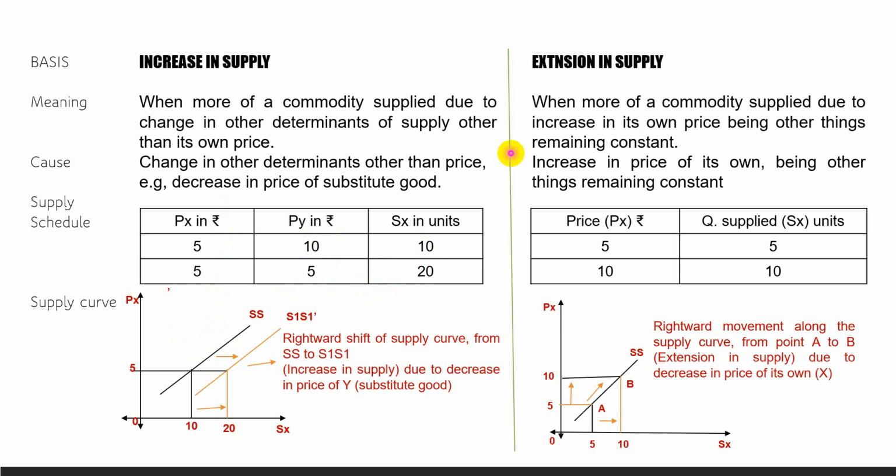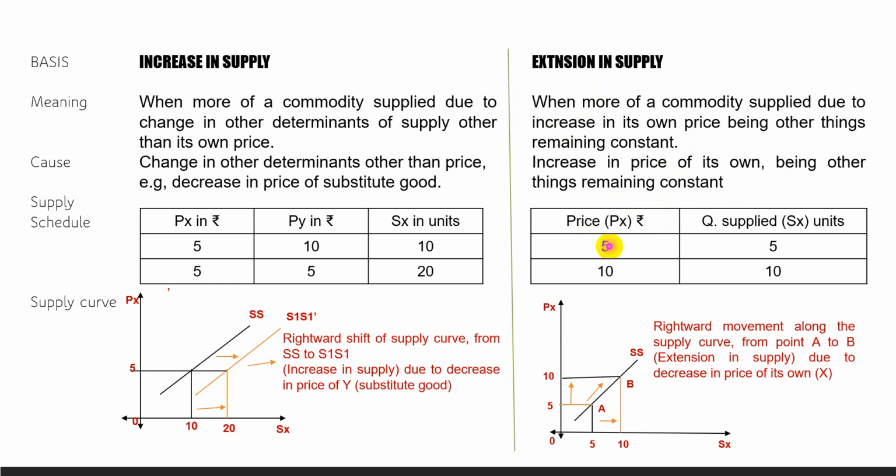Now let us see extension in supply, or increase in quantity supplied. Extension in supply is when more of a commodity is supplied due to an increase in its own price, other things remaining constant. Then what will be contraction in supply? When less of a commodity is supplied due to a decrease in its own price, other things remaining constant. Only the words change: more becomes less, and increase becomes decrease. An increase in its own price, other things remaining constant, causes extension in supply. A decrease in its own price, other things remaining constant, will cause contraction in supply.